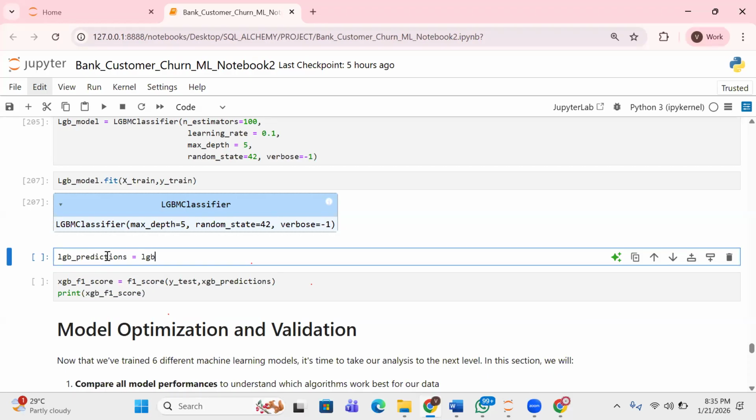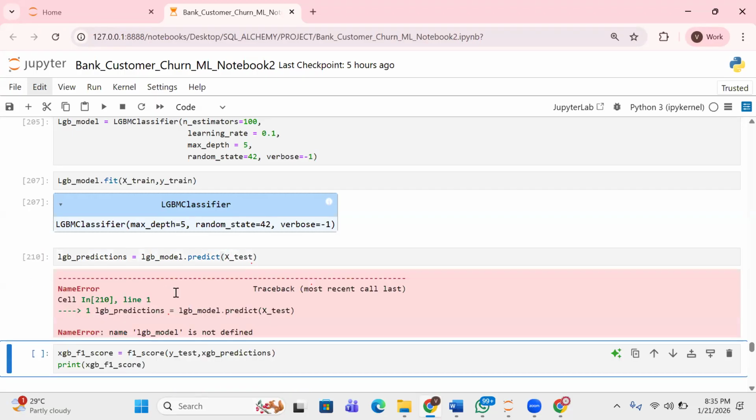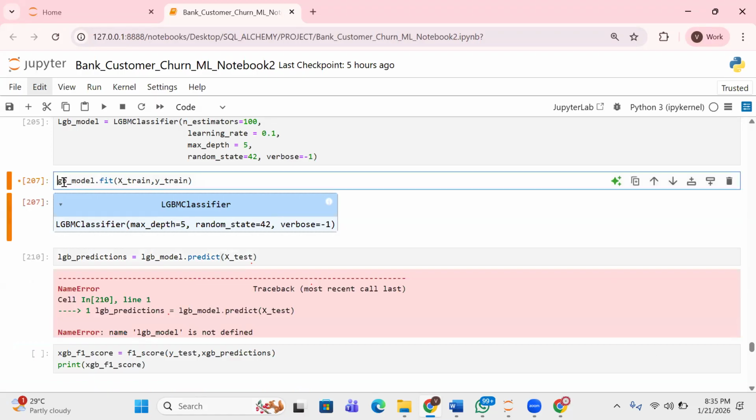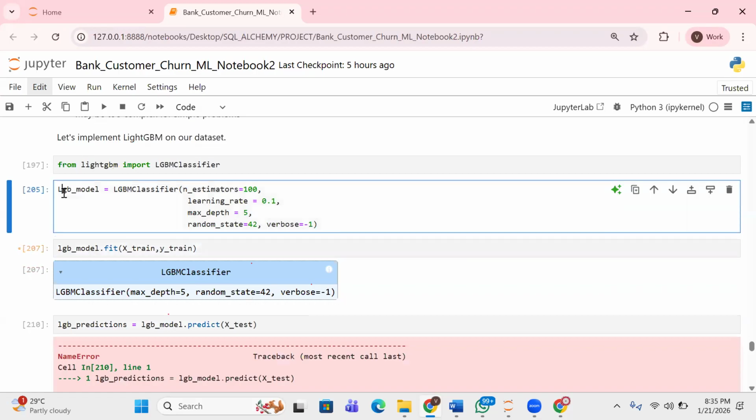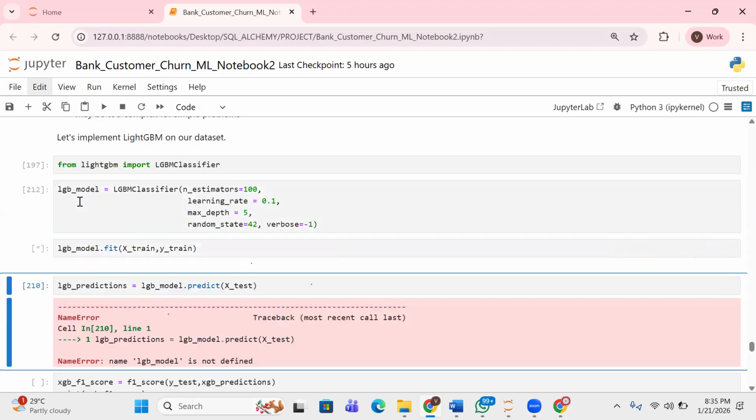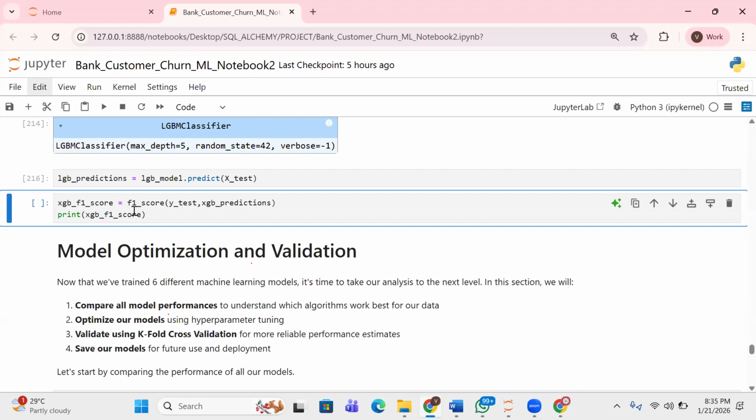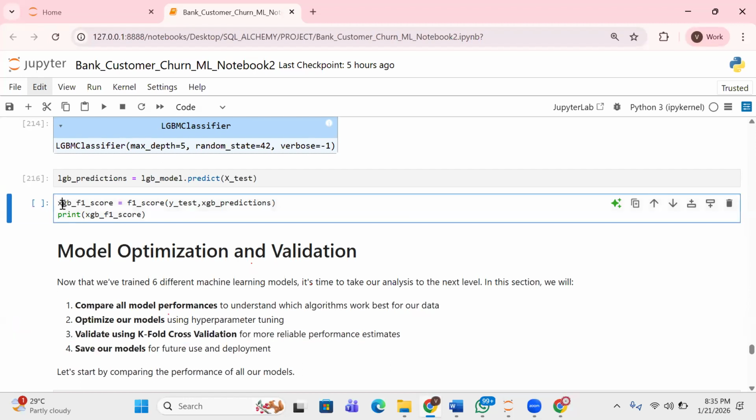You can see it's still similar, it's the same LGB. Oh, I wrote L. Let's change this. It's not a must, but I just wanted to be consistent. So I'm going to change this to L.